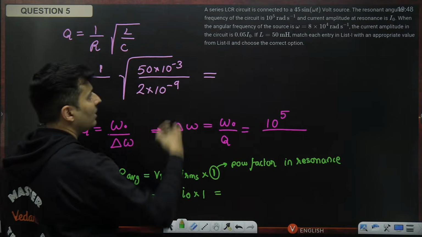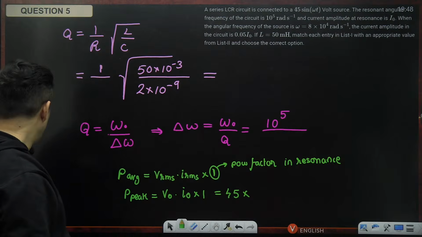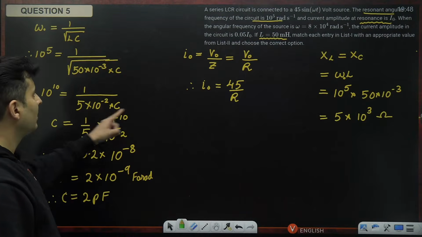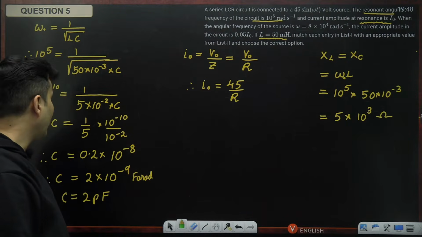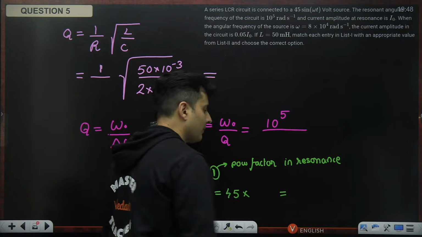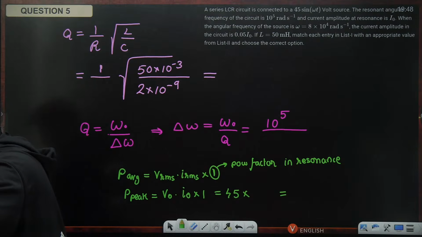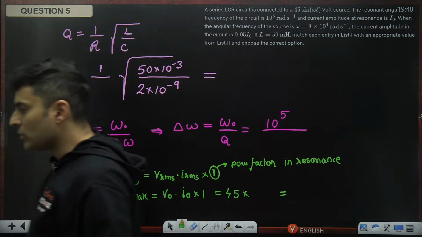So V naught, maximum voltage, is 45. I naught we can find from here: 45 by R. R you know from here. From that you will get the answer. Understood, guys, how to solve it?